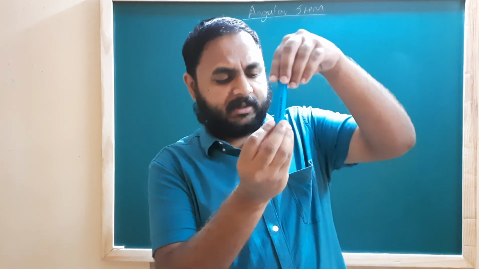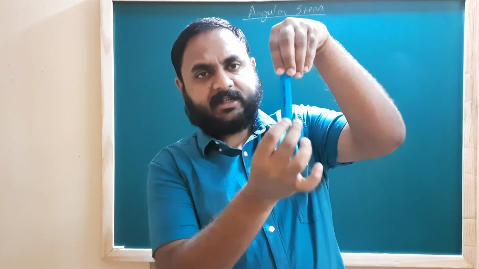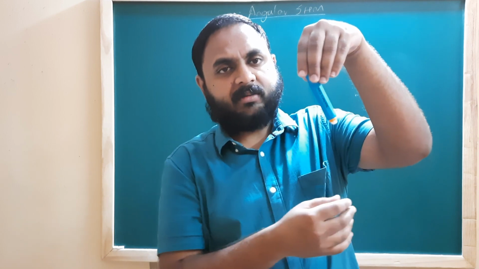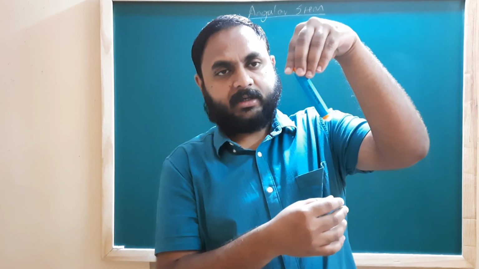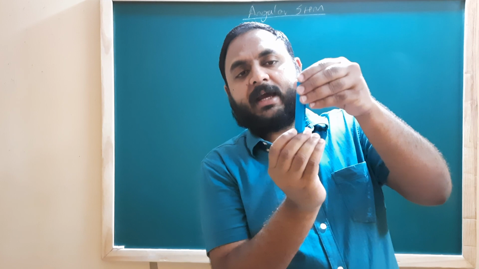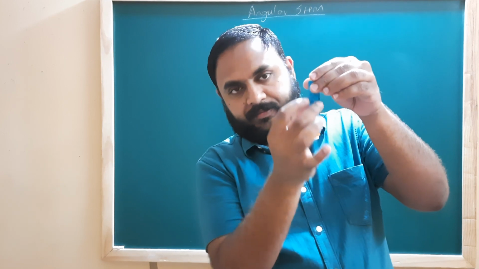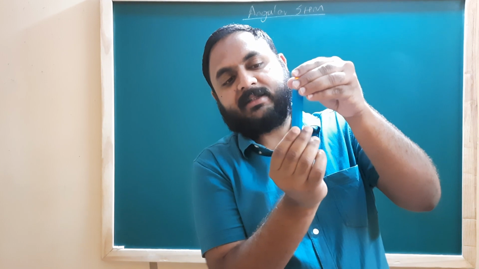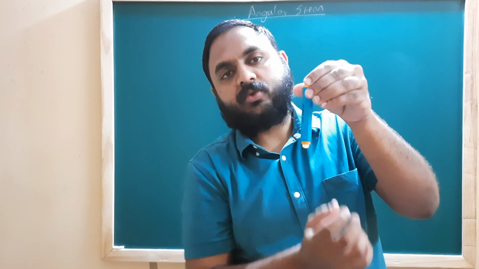You have some object, आपके पास कोई ऑब्जेक्ट है which is tied to a rope, let's say a simple pendulum. Usually we displace a simple pendulum like this. हम सिंपल पेंडुलम को ऐसे रोटेट, ऐसे मूव करते हैं, and this is how a simple pendulum oscillates. Instead of this, what will happen if again this is a rope and a bob is tied to it, and now I rotate it this way. मैं इसको थोड़ा सा रोटेट करके छोड़ दूं.